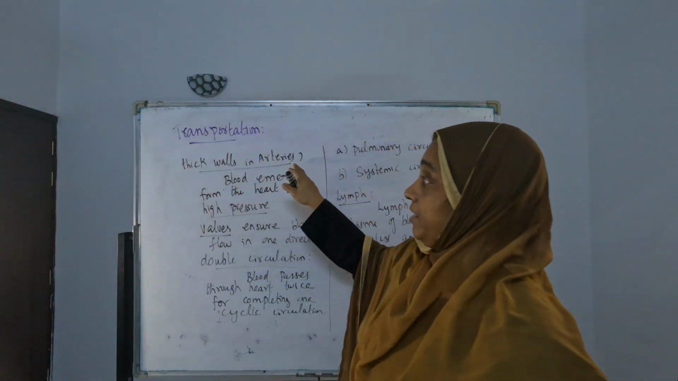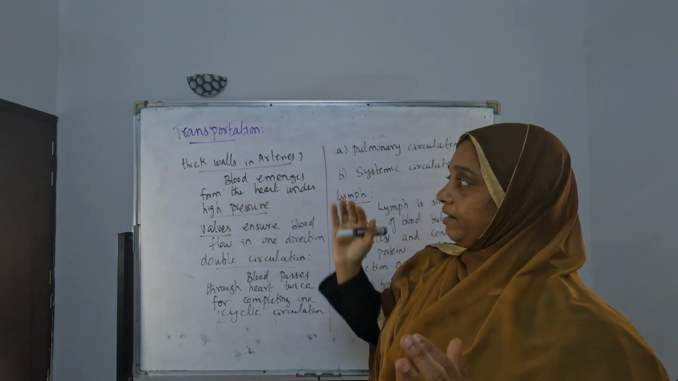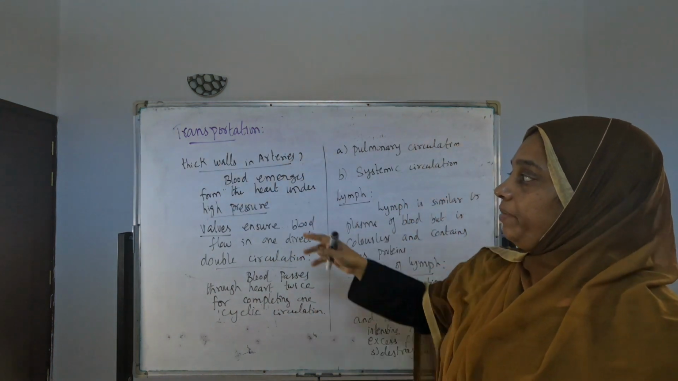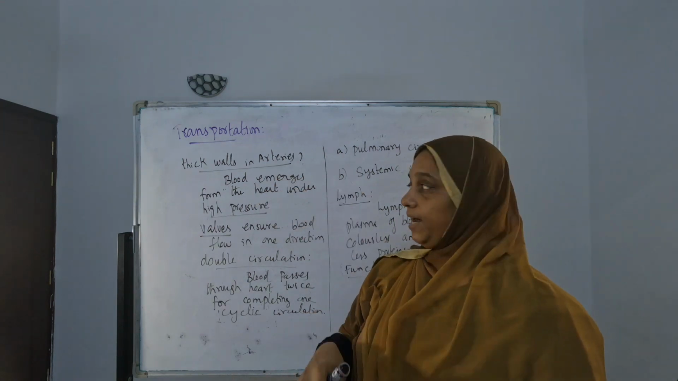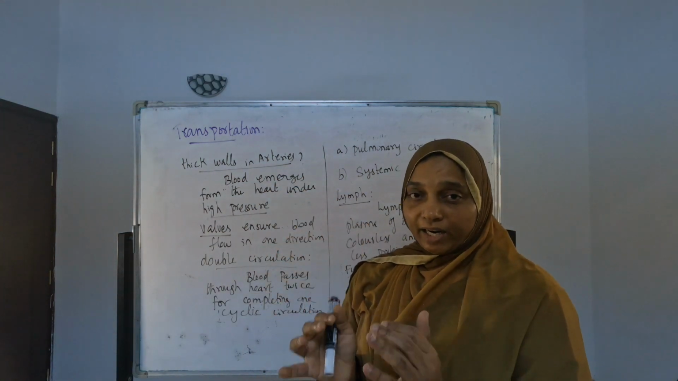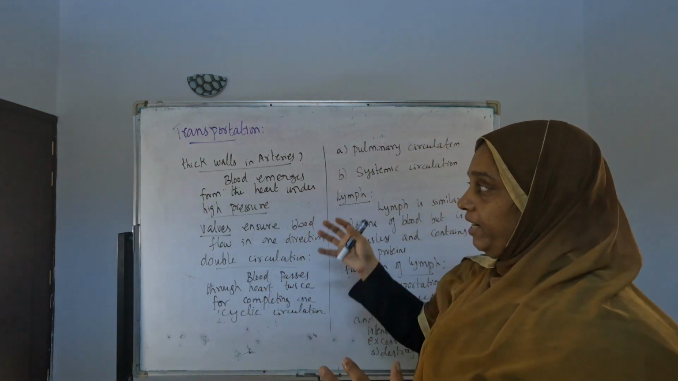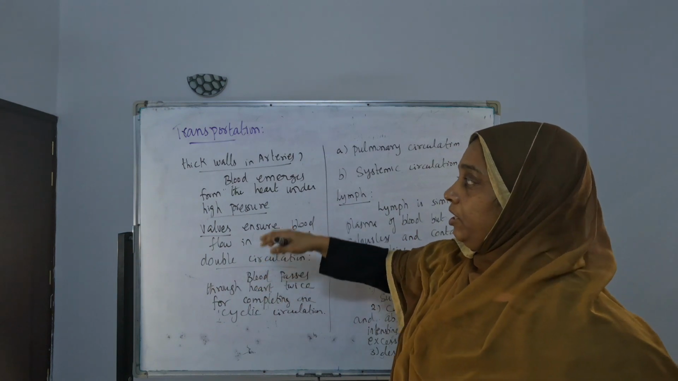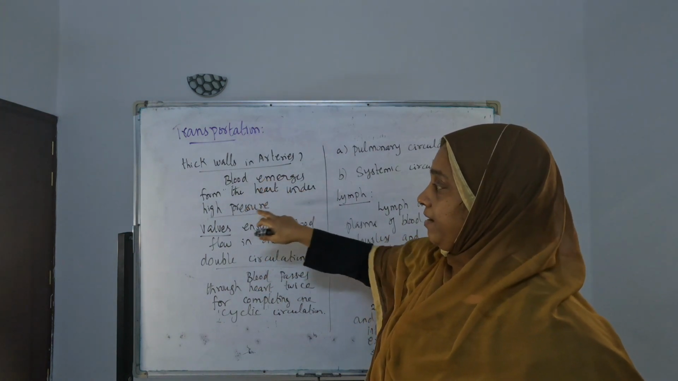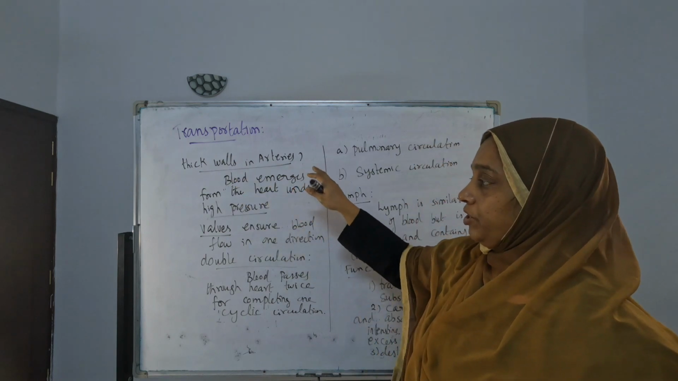Why do arteries have thick walls? This is one question they ask. Why do arteries have thick walls and not veins? Because blood emerges from the heart under high pressure, so a thick wall and elastic capacity are required. Only then can it pump the blood without damage. So blood emerges from the heart under high pressure, and therefore arteries have thick walls. That is the reason. They also ask this question.